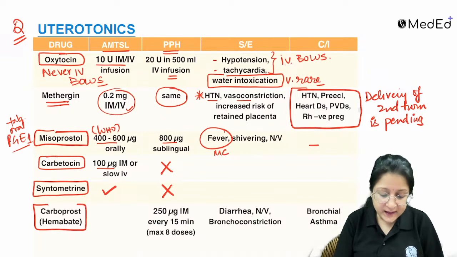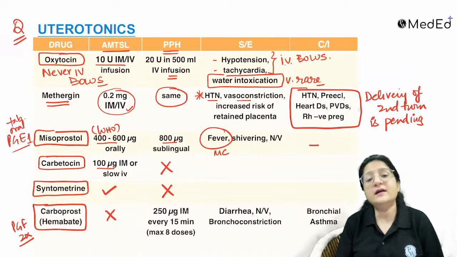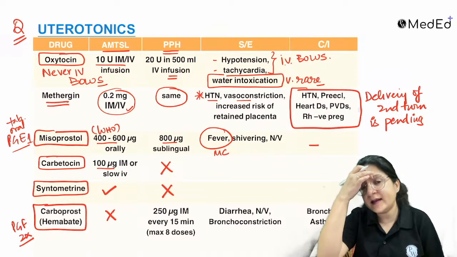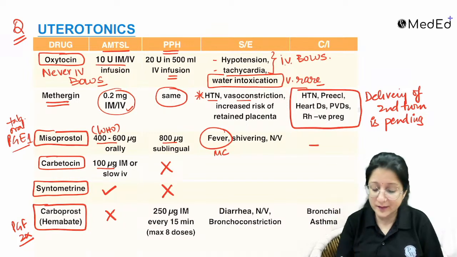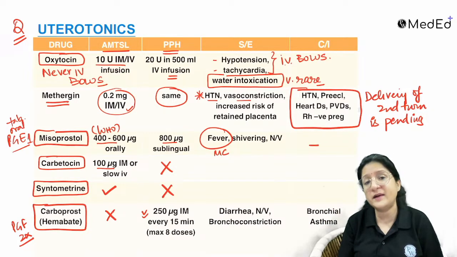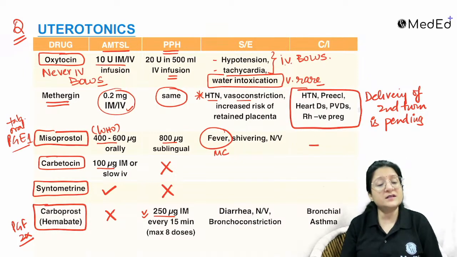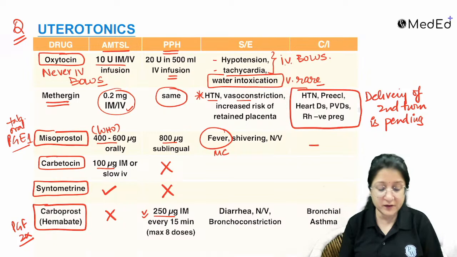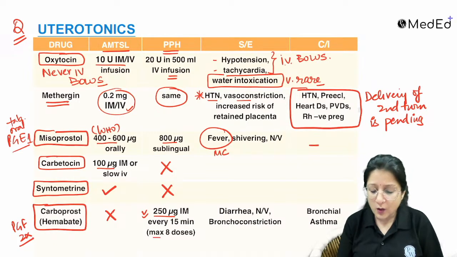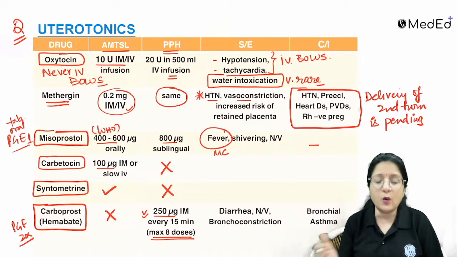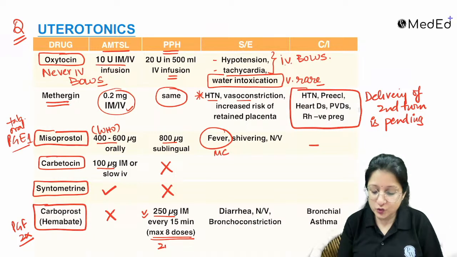Then carboprost is also coming, Hemabate. This is a PGF2 alpha analog, right? It is not recommended in active management of third stage of labor, but it is recommended in PPH cases, right? So 250 micrograms intermittently every 15 minutes can be given for a maximum of 8 doses. So all in all, the maximum dose in 24 hours is 2 milligram, and that is also a question in your exam, right?